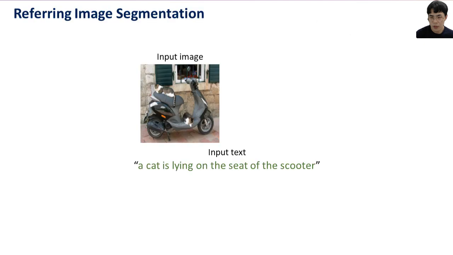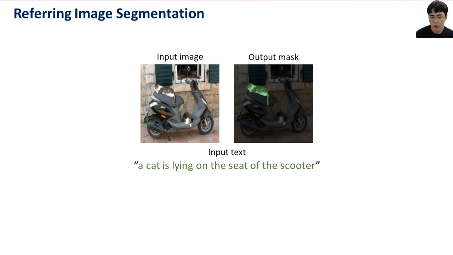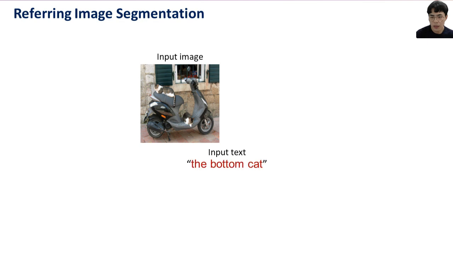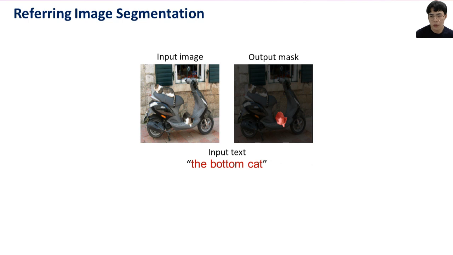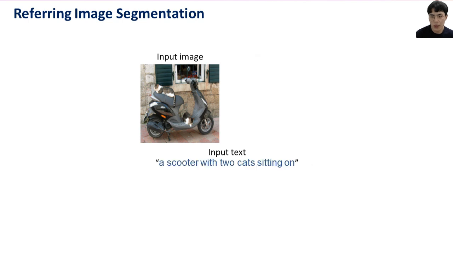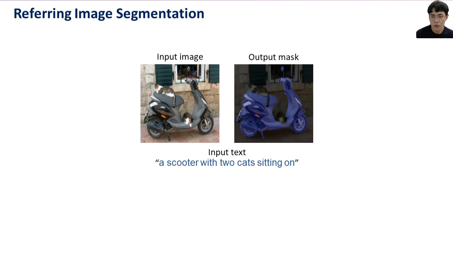Referring image segmentation aims to find a segmentation mask given a referring expression describing the target object. We show three examples. In this case, the green mask is the correct mask, considering the input text and image. If the text is the bottom cat, the red mask is correct. The text is given by a scooter with the cat sitting on, and the blue mask is the output mask.